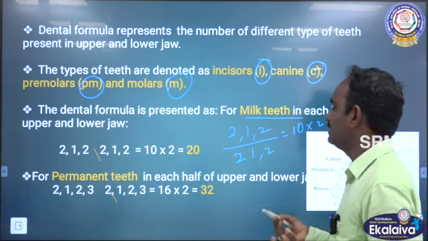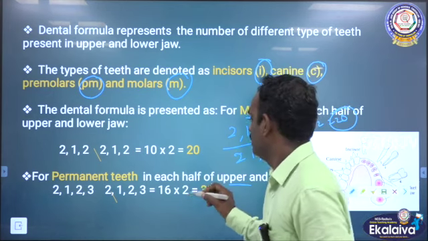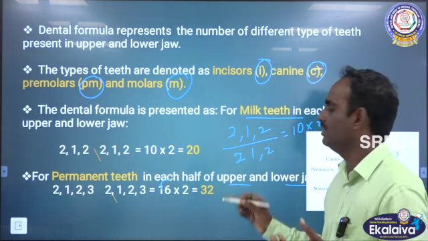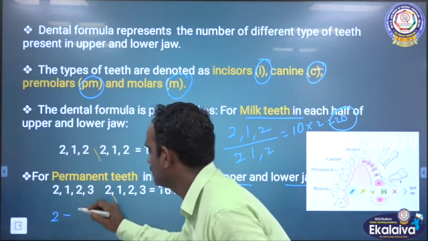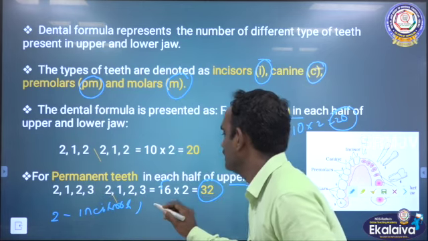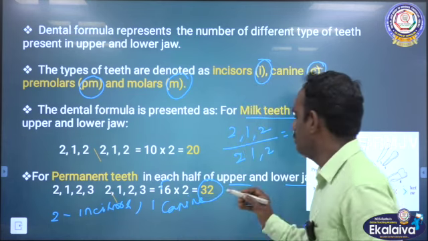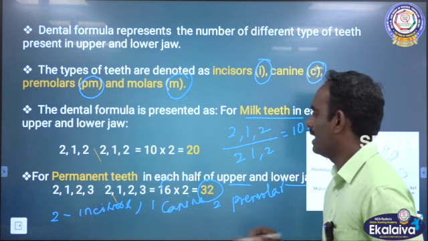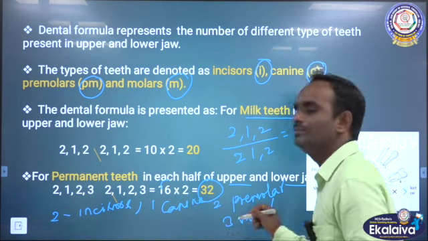For the permanent teeth, in each of the upper and lower jaw, the upper jaw has 16 teeth and the lower jaw has 16 teeth. So, totally 32 teeth. 2 incisors, 1 canine, 2 premolar and 3 molar. So, 2, 1, 2, 3.